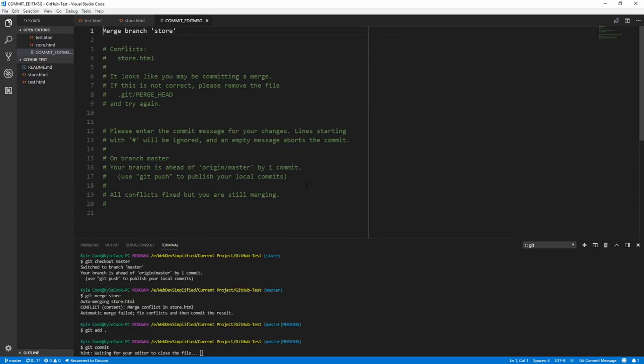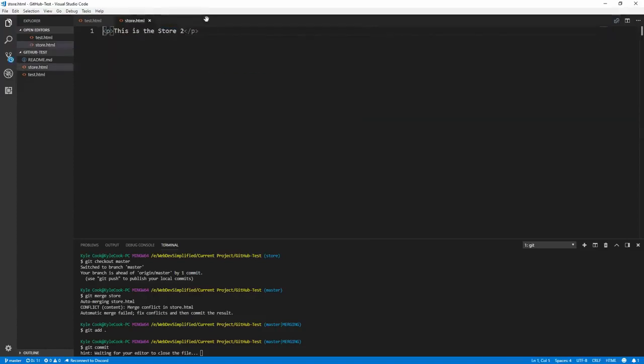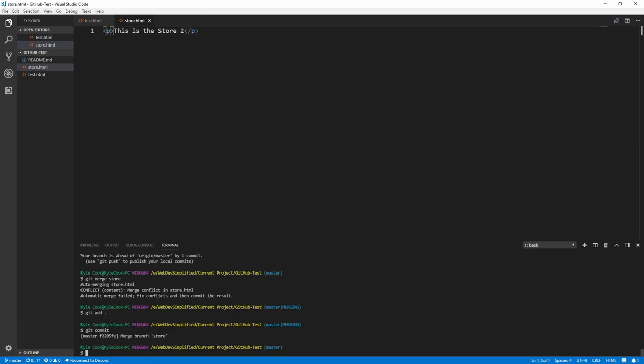As you can see, it opens up in Visual Studio Code Editor, which is something that if you watched my video on setting up Git in GitHub was an option that I gave you as opposed to using the terminal. Once you have gotten in here, we see that Git has already created a message for us, so all we need to do is save this file and close it, and it'll automatically create that merge for us.